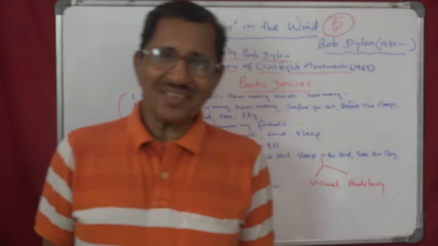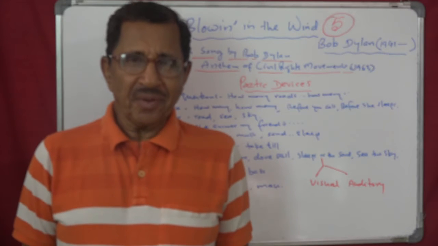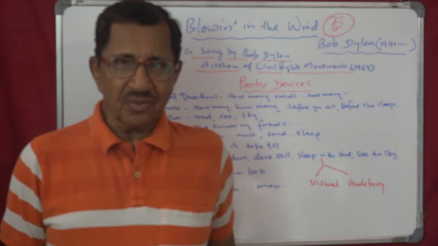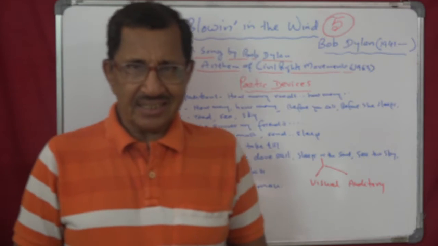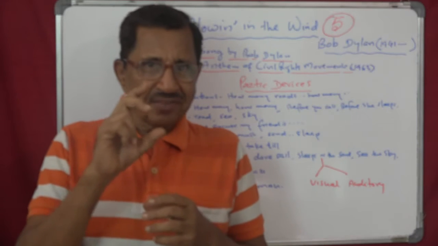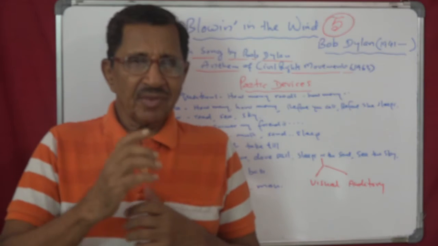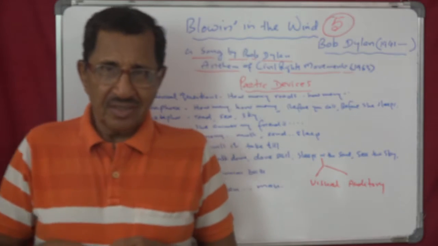Hi friends, now we have got the appreciation. Appreciating this poem, this song, what you have to do is write 3 or 4 sentences about the author, then give a brief summary of the poem. In between the summary, you can quote lines. That will be very good.